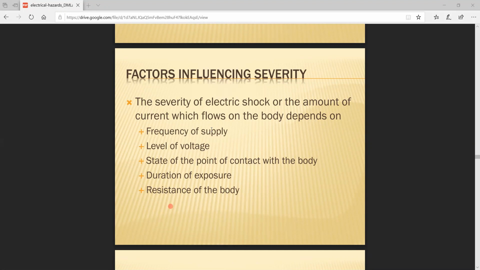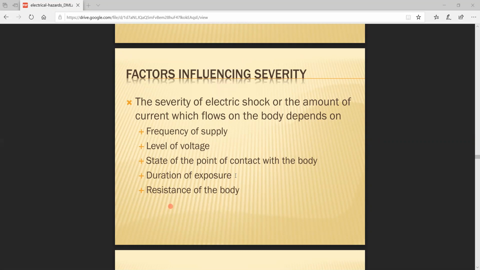The next one, level of voltage. The voltage value can be classified as distribution voltage level, transmission voltage level, and generating voltage level. Our domestic appliances are used at around 400 volts, only 400 volts. It is a domestic voltage level. Systems can be operated at more than 400, up to near 25 kV.